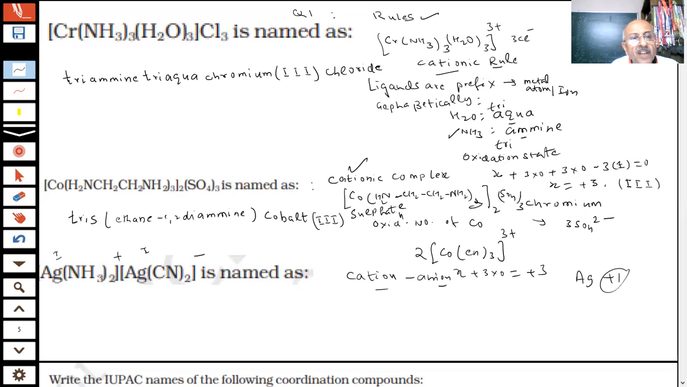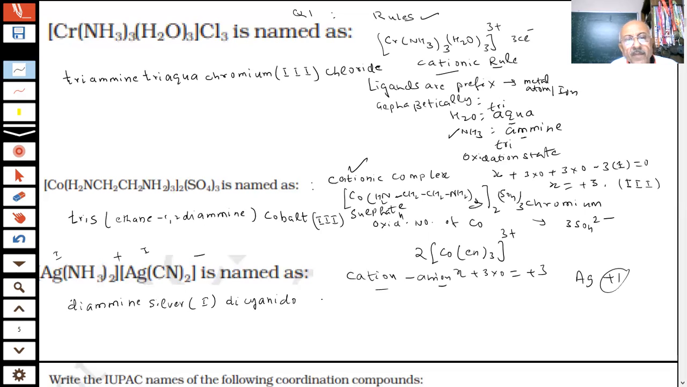What is the name? This is NH3. First the cation is named. So diamine. Now this is a cation. What will be the name then? Silver, oxidation state 1. Further, what is this? It will be dicyanide, or cyano also we can use.